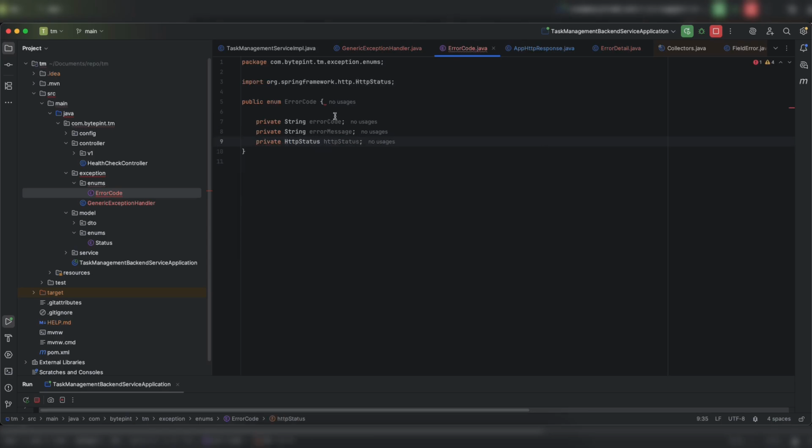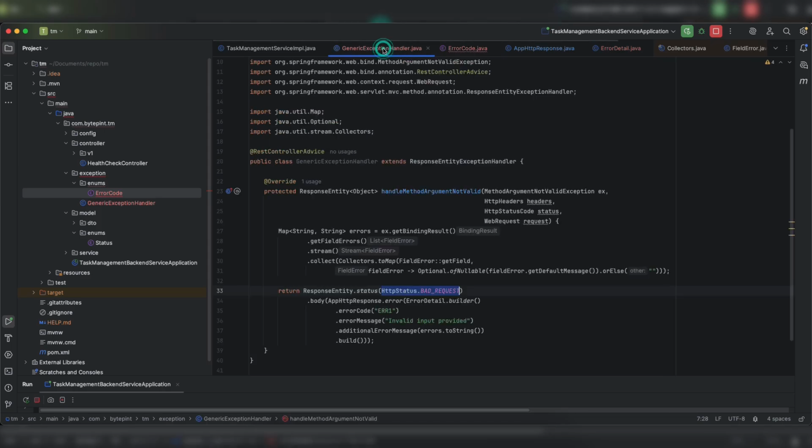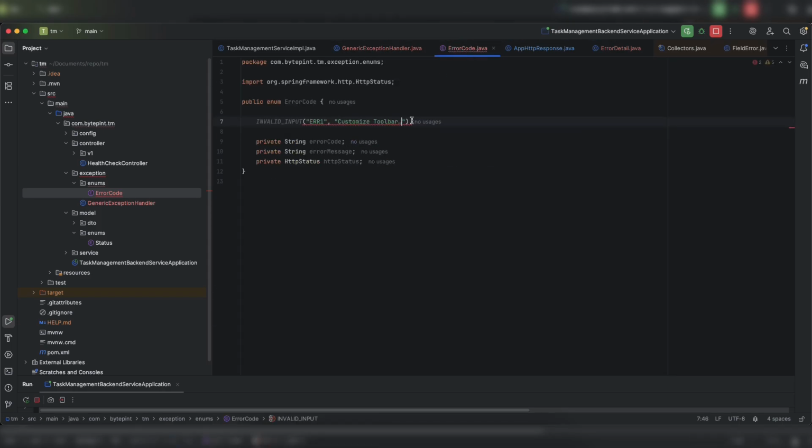Now I can create my first exception or error, invalid input. I can say ERR1 and let me copy it. This invalid input provided, copy paste, and then HTTPStatus dot BAD_REQUEST.